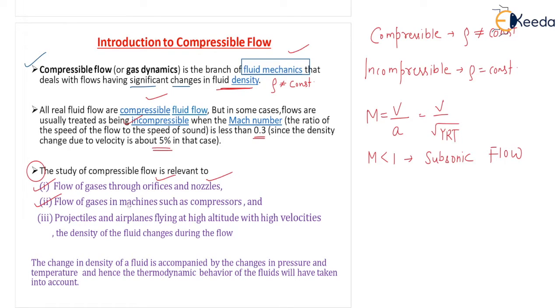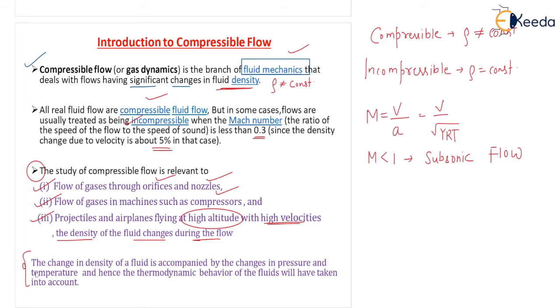Second one, flow of gases in machines such as compressors, projectiles and aeroplanes flying at high altitude with high velocities. The density of the fluid changes during the flow. So at higher velocities, more than Mach number 1, there are chances of having compressible fluid flow. I mean the density of the fluid changes during the supersonic flow.